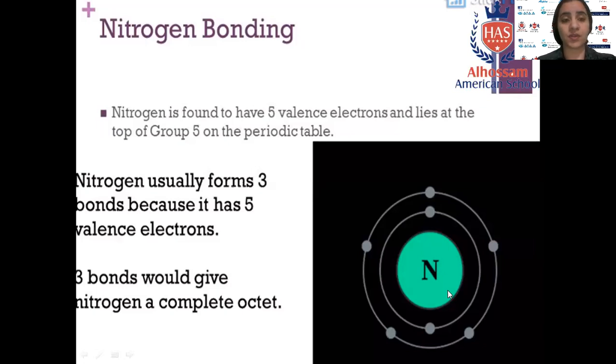Nitrogen bonding. Let's see, how many electrons does nitrogen contain? 7: 2 in the first shell and 5 in the second shell. 1, 2, 3, 4, 5, 6, 7. 7 electrons and 7 protons, as the number of electrons equals the number of protons.